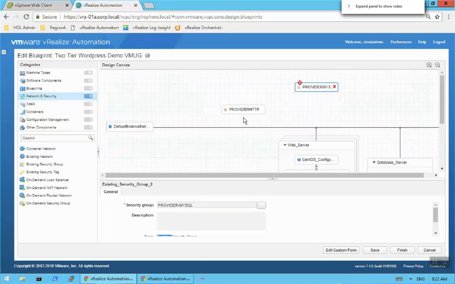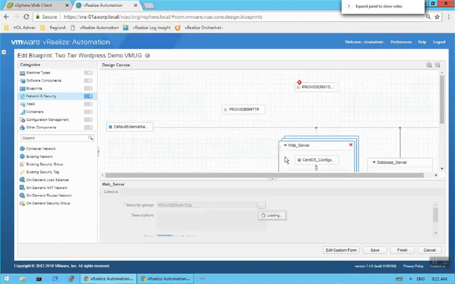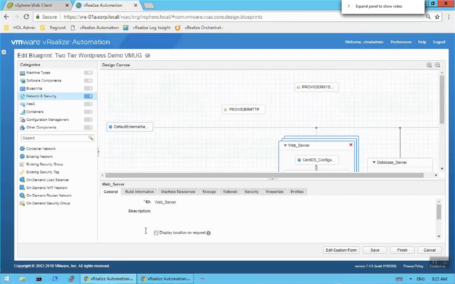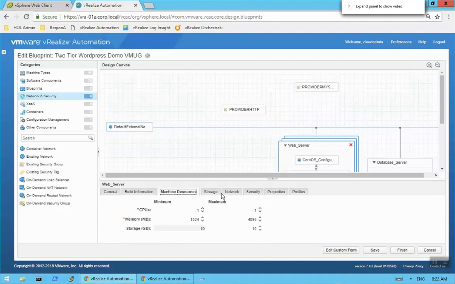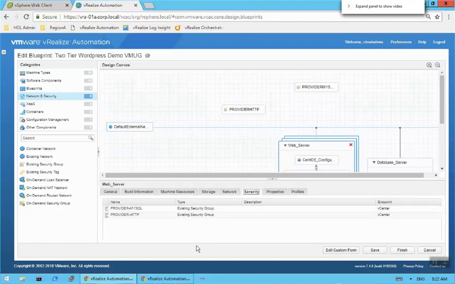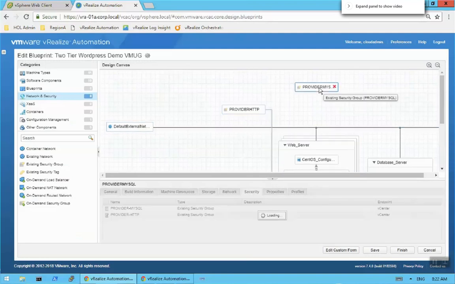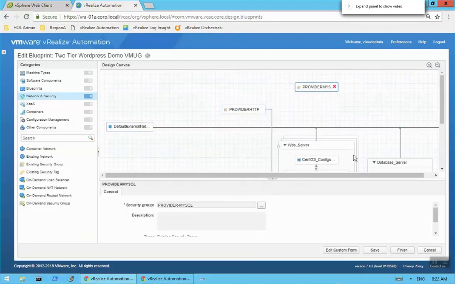Now that I have those two security groups, I'm going to associate them with the appropriate server. Here we see our web server, and here's our build information, our template information, and the different machine resources. We're going to go over to security and associate that web server, and when I do that, we're going to have a dotted line next to that machine. Okay, I'll come over here and do the same thing for the database server.